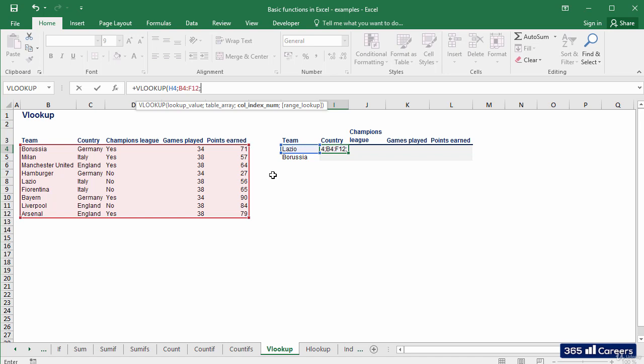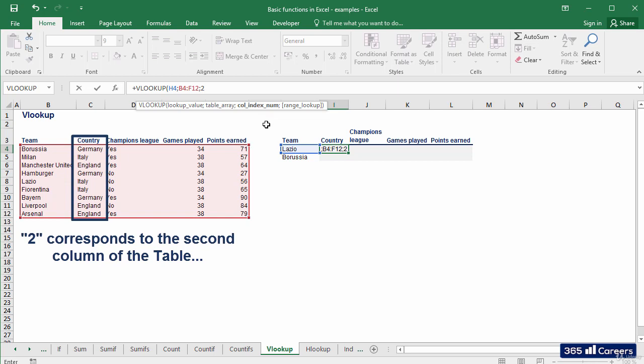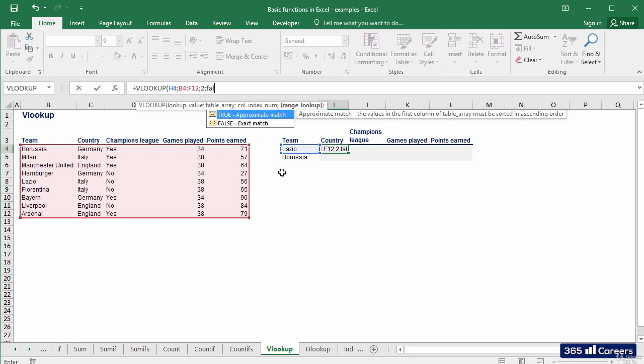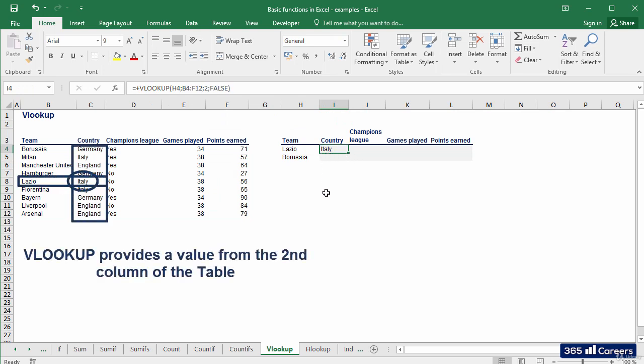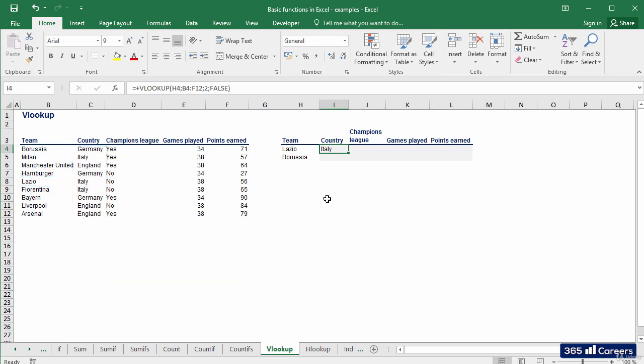Let's type 2 as the third argument of the formula, as we want to populate the country field, which is the second column from the source table. The last argument will be false because we need an exact match. As you can see, the function was able to recognize the value we were looking for, and it supplied to us the result from the second column of the source table, Italy. Let's copy and paste the formula where we have the second team.